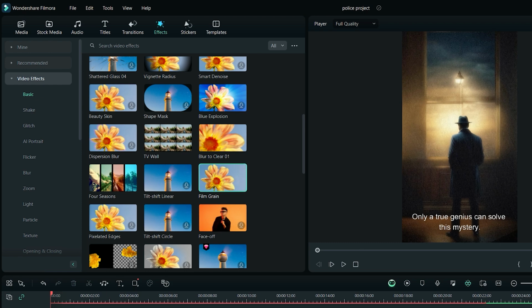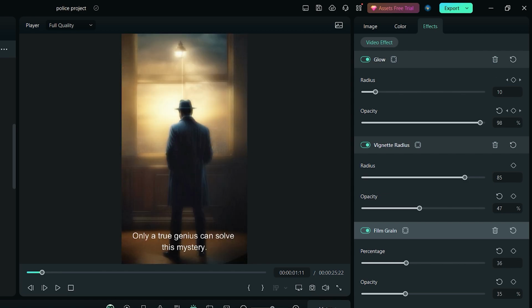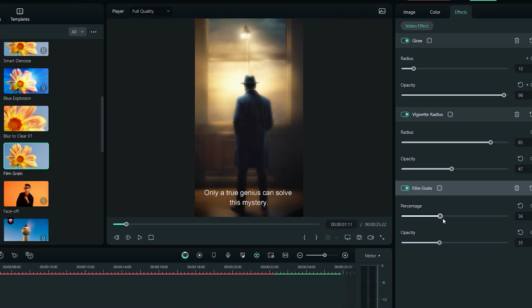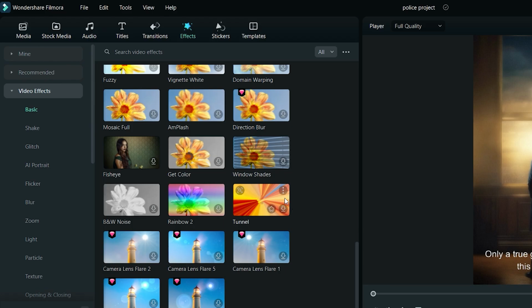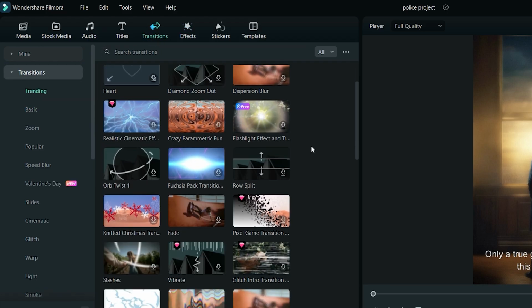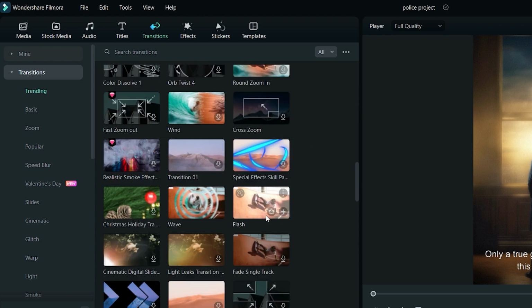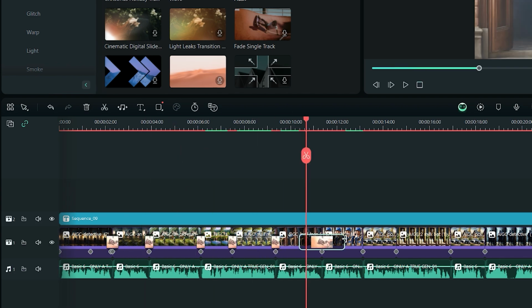Add the film grain effect to make it look like a vintage story and adjust its percentage from the effects panel. I will also add the blur to clear effect at the starting image. There are lots of cool effects in the library. Now, once you are done with the effects, you can go to Transitions tab and find some really cool transitions from the library and place them in between the images. Drag the transition from the edges to adjust its duration.